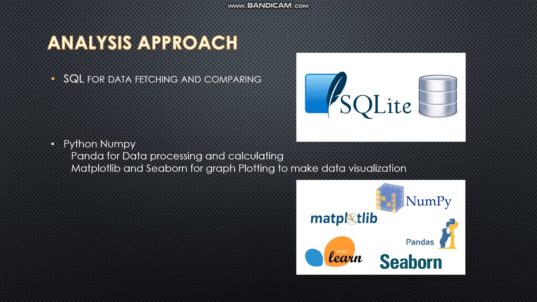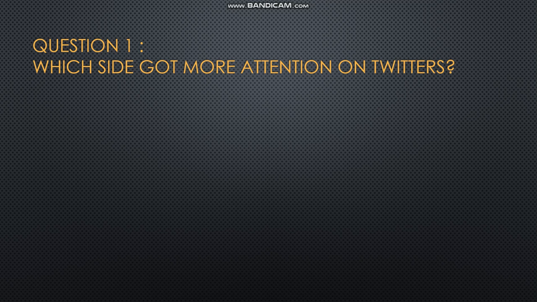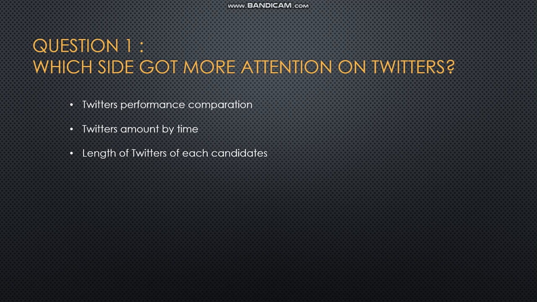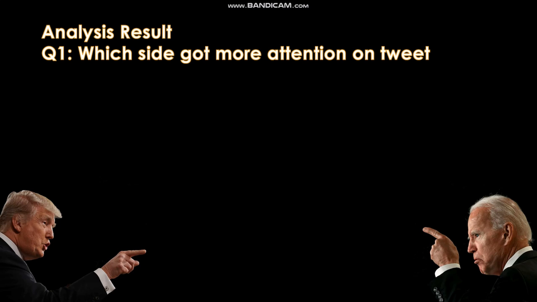The first question I want to analyze is which candidate got more attention on Twitter. To solve this problem, I did three analyses: tweet performance comparison, tweet amount change by time, and the length of tweets of the two candidates. Let's look at the tweet comparison first.